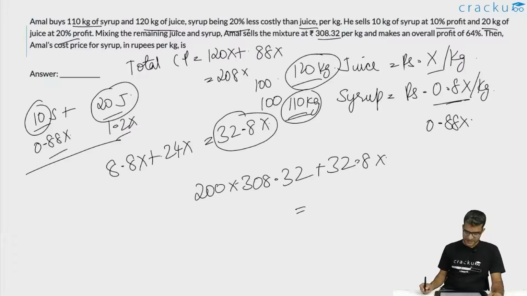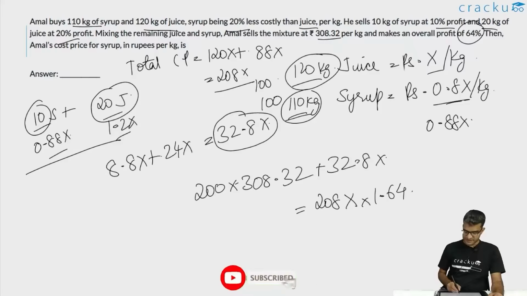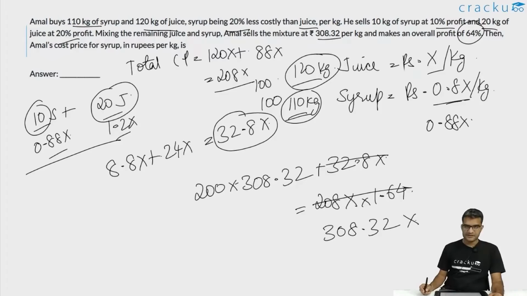This he made an overall profit of 64%. The total cost price is 208x. So this is equal to 208x into 1.64. You will notice that 208x into 1.64 minus 32.8x is equal to 308.32x. The question and the numbers have been designed in such a way that we can actually cancel 308.32, or the value of x is equal to 200.